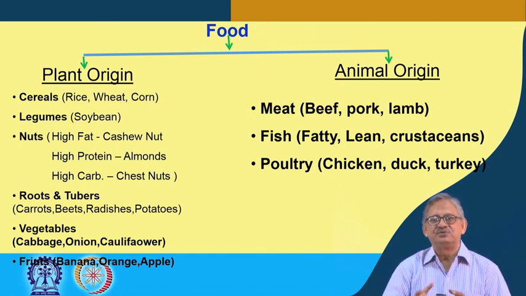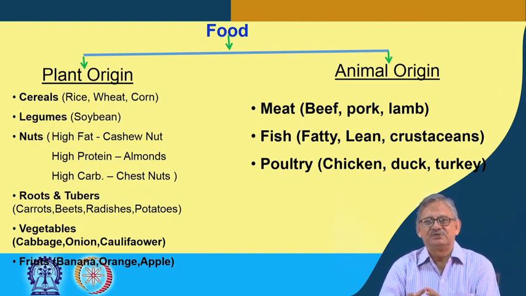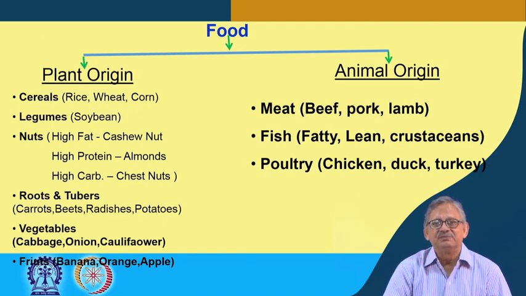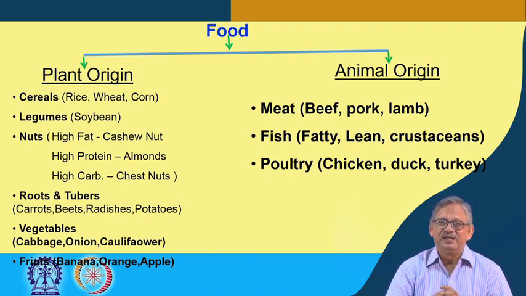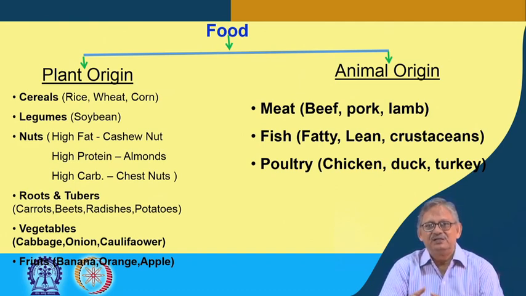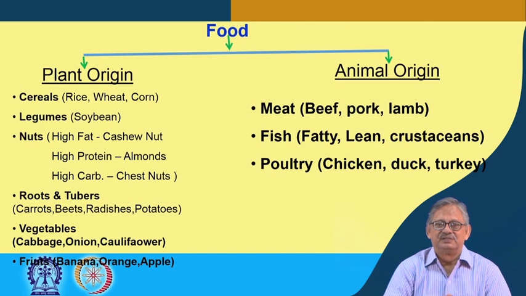It is true that both the animal source as well as the plant source supply all the basic nutrients you need, that is carbohydrate, fat, protein, vitamins, minerals, and a part of water, right.